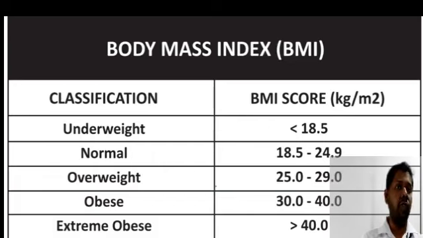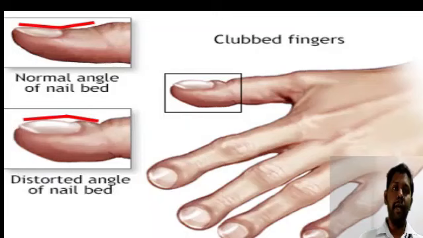So these are the various vital signs you should calculate in case history. And finally coming to the next one, that is constitutional signs. What are the constitutional signs you will usually be asking or examining in the patient? The first one is clubbing.